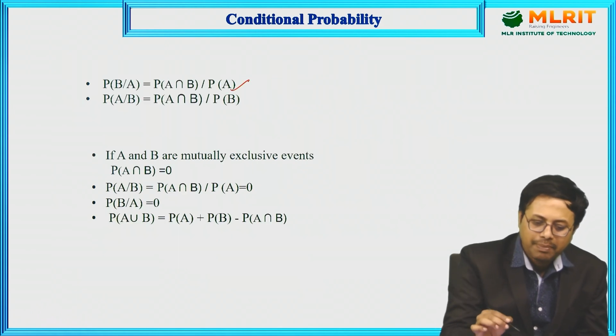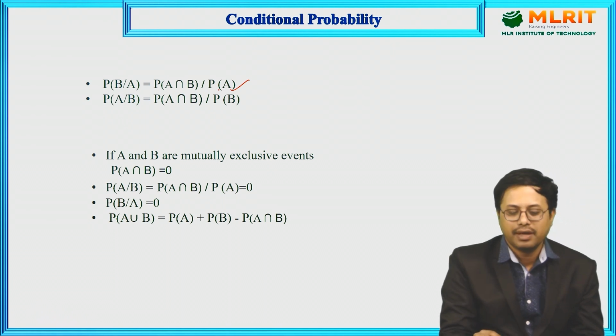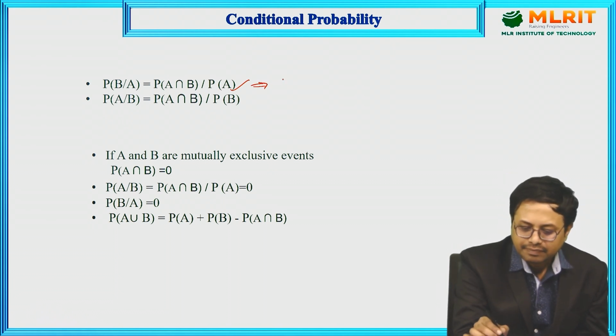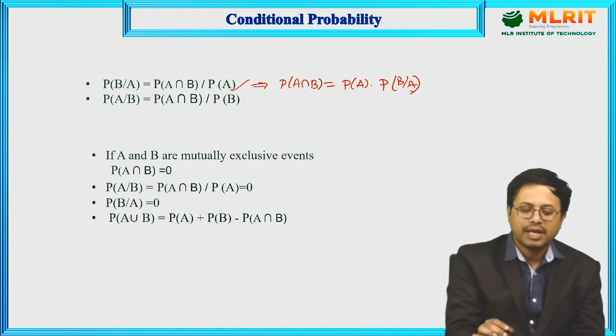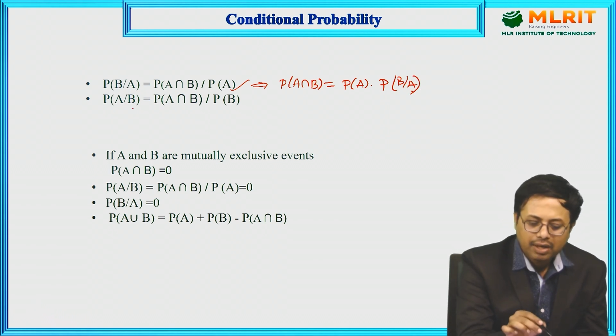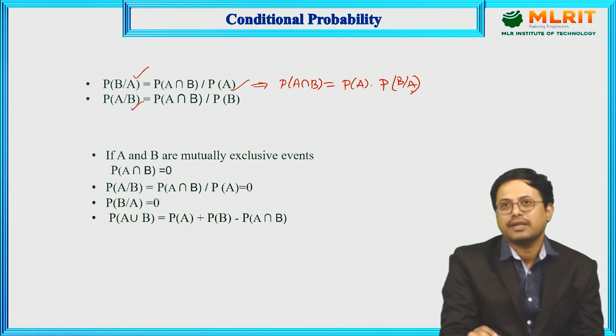The formulas we will discuss: P of B by A is equal to P of A intersection B by P of A. You can also write this as P of A intersection B is equal to P of A into P of B by A. Similarly, P of A by B. In the first case A is known, in the second case B is known.